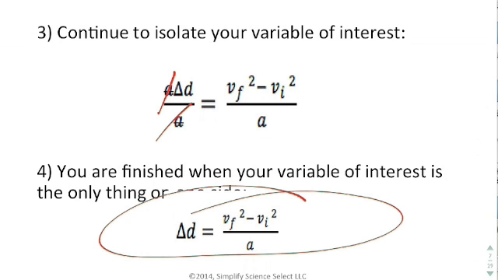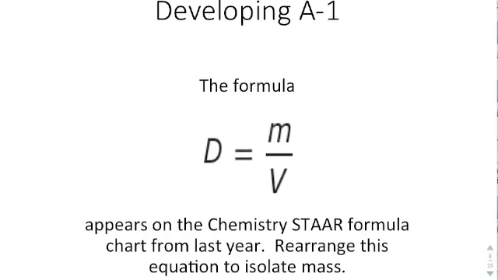You should have gotten a lot of practice with this in Algebra 1, but maybe not using the same types of variables. You may be used to using x's and y's. But the variables that we use in physics all stand for specific things. It's not a general unknown like x. Delta D stands for displacement. A stands for acceleration. So it's really important that you be able to manipulate algebraic equations.